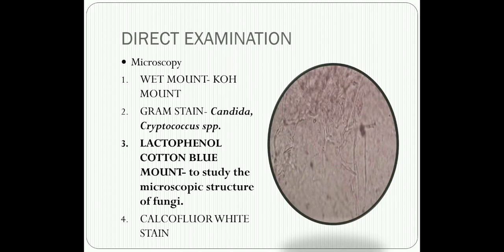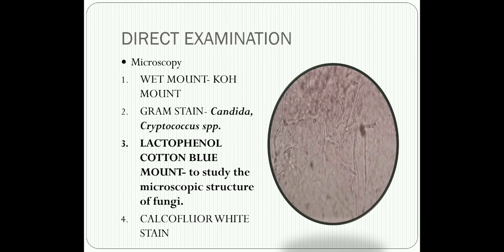So to speed up the process of this KOH mount, we usually add another component called DMSO, or dimethyl sulfoxide, which will speed up the visualization of the fungal elements, especially in the absence of heat.